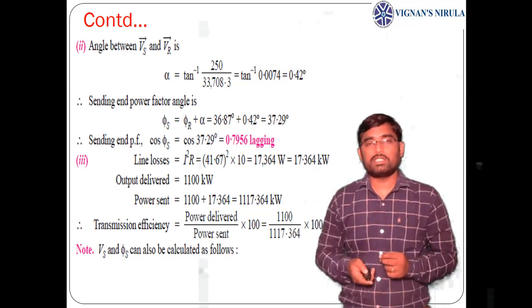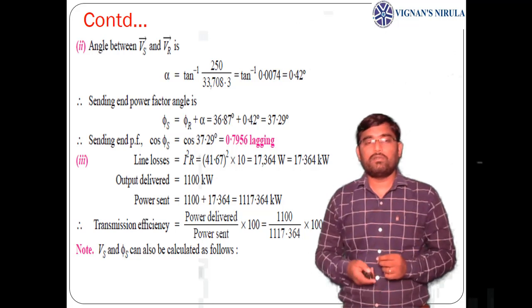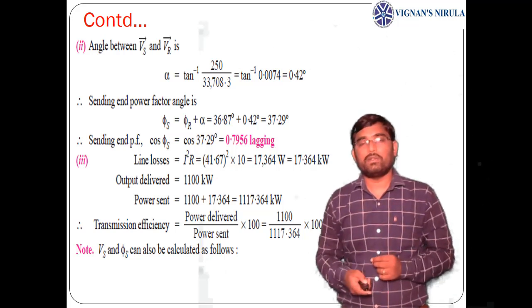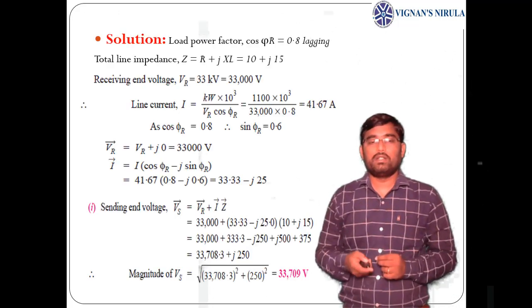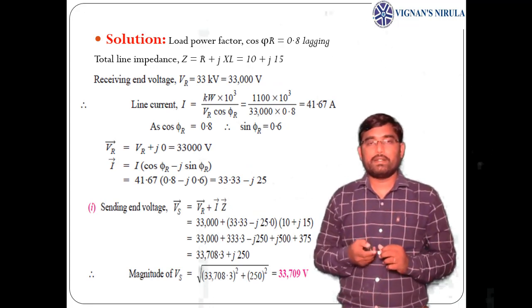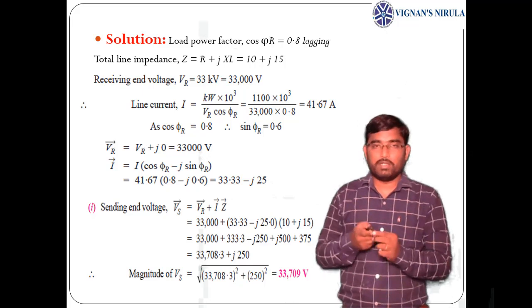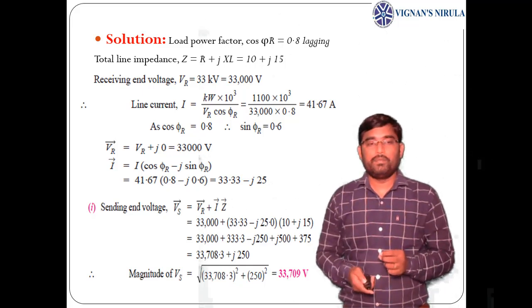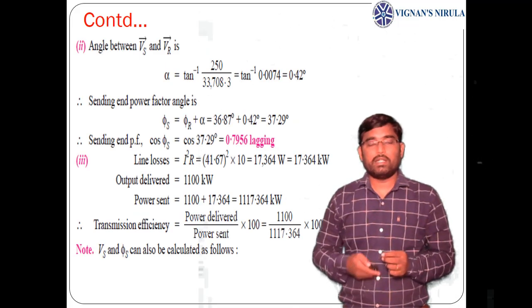From the phasor diagram, it can be obtained by taking tan inverse of 250 by 33,708, where 250 is the imaginary component of Vs.